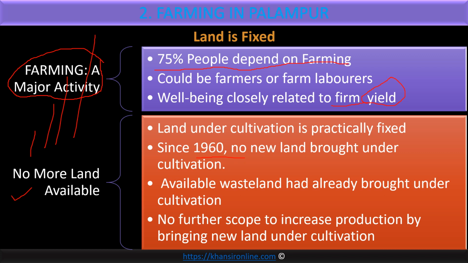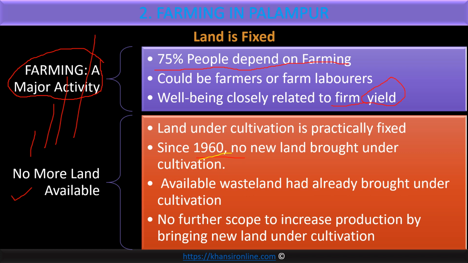And there was some other land that is not used for any purpose. This unused land, farmers brought under cultivation. Now more land was under cultivation. And by 1960, in Palampur, every unused land was brought under cultivation. As a result, agricultural yield, agricultural production also increased.